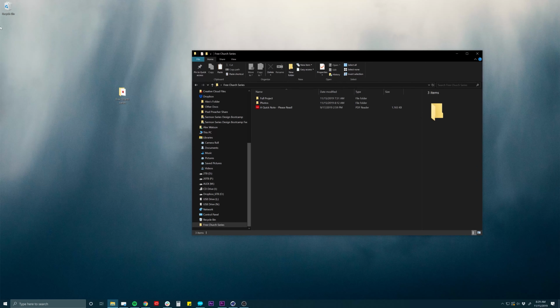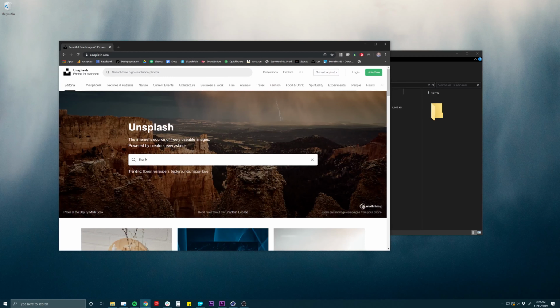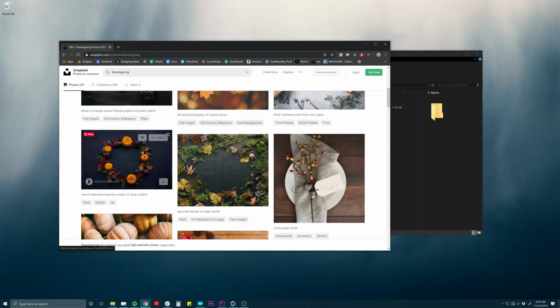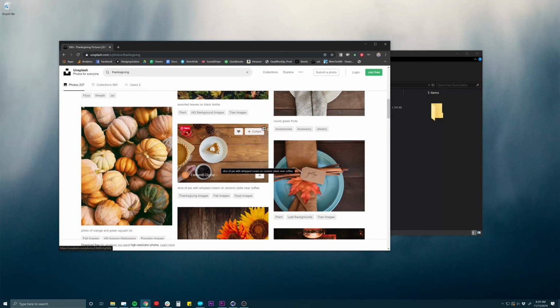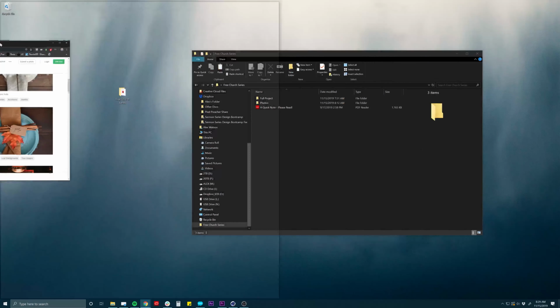Then I also went to Unsplash and found a bunch of Thanksgiving generic photos. I just typed in Thanksgiving and found some great stuff of tables and leaves and pumpkins and things like that. So you could add in your own photos, but this is just what I grabbed really quickly to show you an example. Then I just downloaded those photos.